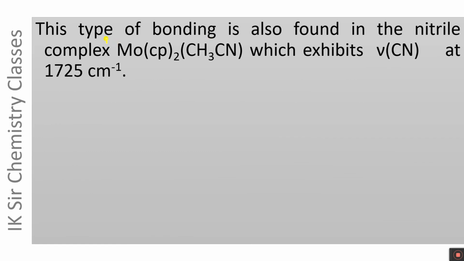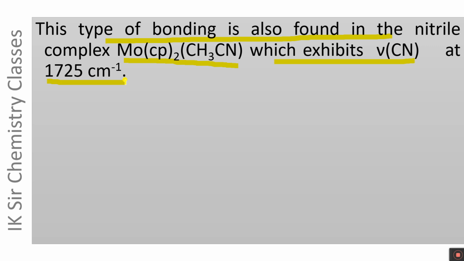This type of bonding is also found in nitrile complexes. Eta 2 type of bonding is also found in the nitrile complex Mo cyclopentadienyl 2 times CH3CN, which exhibits CN stretching frequency at 1725 centimeter inverse.